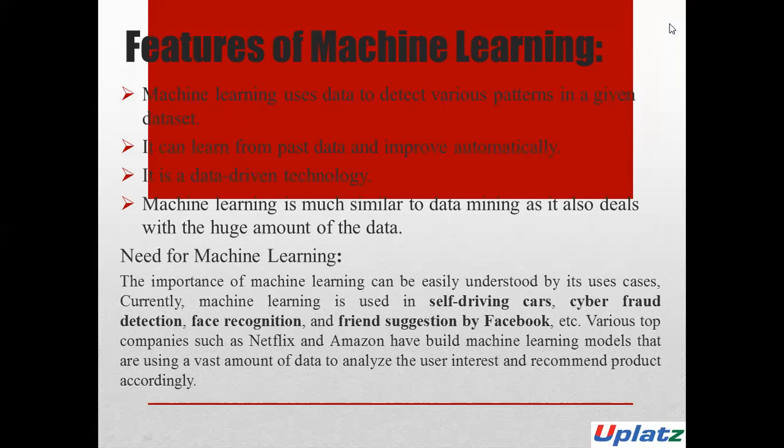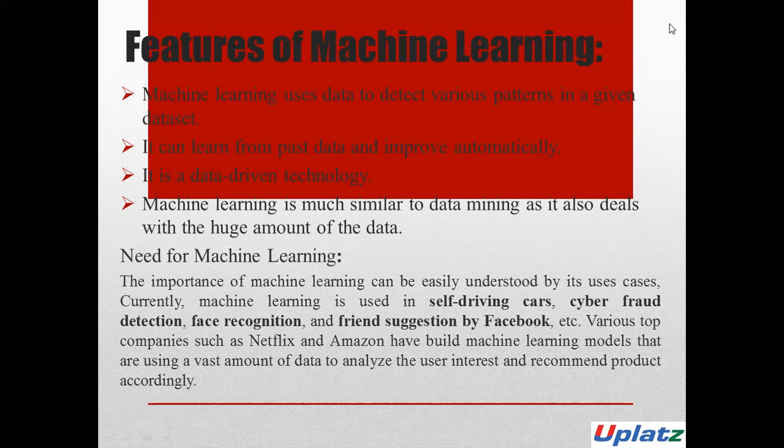Then finally, we have the features of machine learning. Machine learning uses data to detect various patterns in a given set. It can learn from past data and improve automatically. It is a data-driven technology. Machine learning is much similar to data mining, as it also deals with a huge amount of data. Data mining also deals with huge data. Machine learning and data science also deal with a huge amount of data.